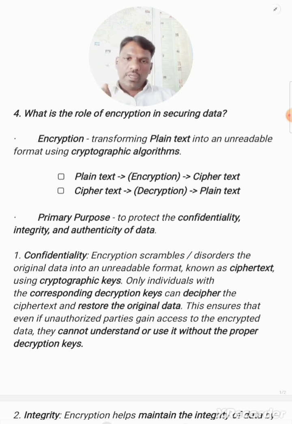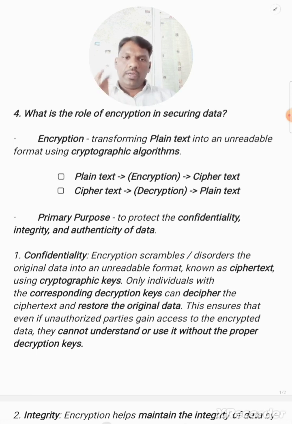Coming to encryption and particularly confidentiality, what happens after getting the ciphertext? Only those who have the corresponding decryption keys can retrieve the original data from that ciphertext. We restore the original data from the ciphertext using the decryption keys.